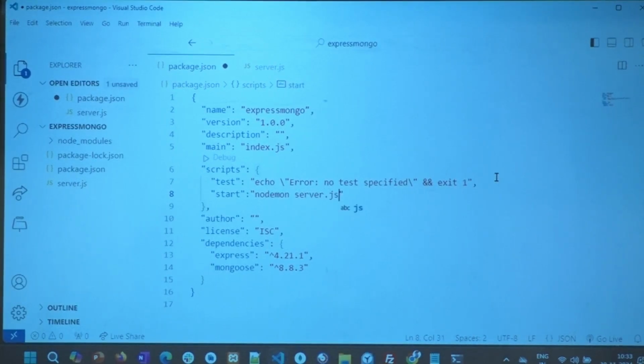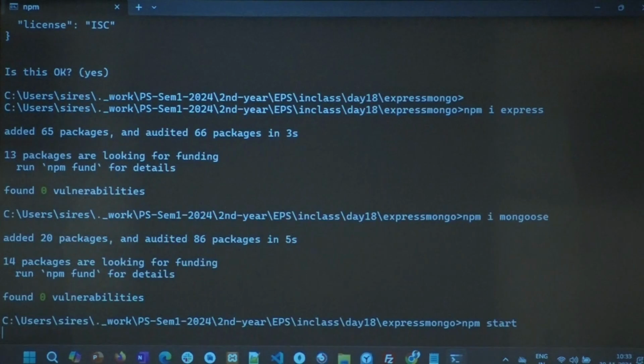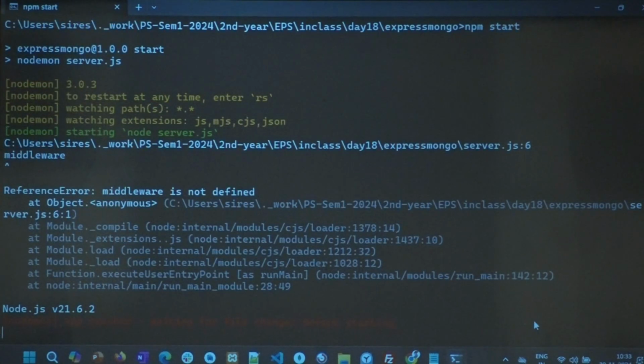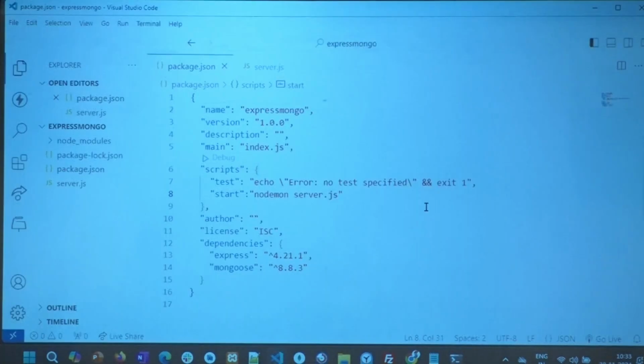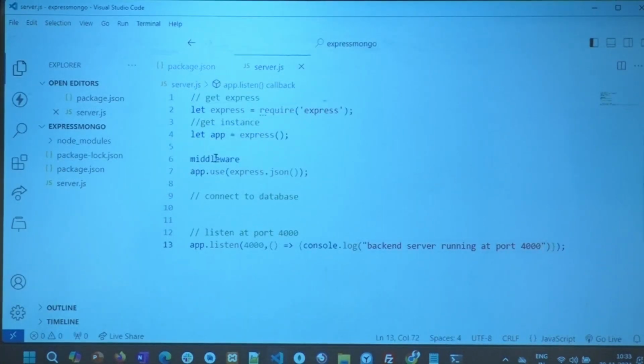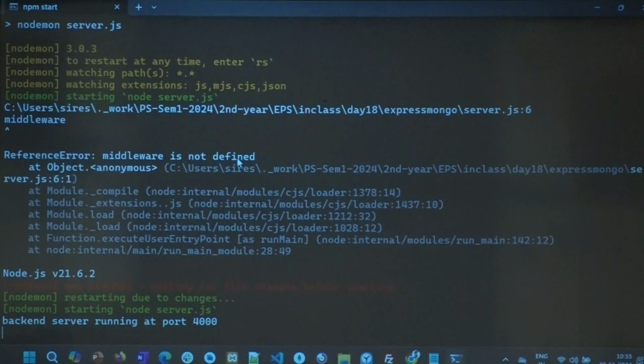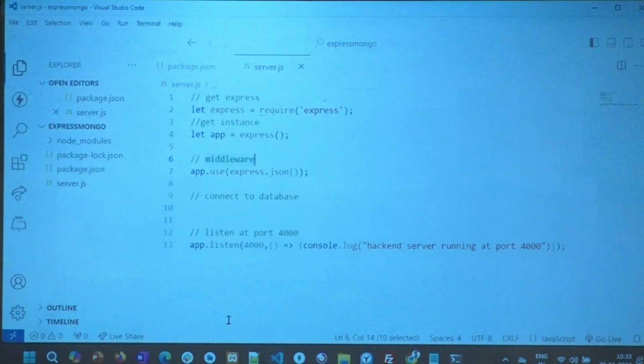Nodemon server.js. Done. Now I'll go say npm start. What does it say? Middleware is not defined. Reference middleware, server.js 6. Let me go. Okay. This should have been commented. Right? Backend server running at port 4000. Now we are good. Right?